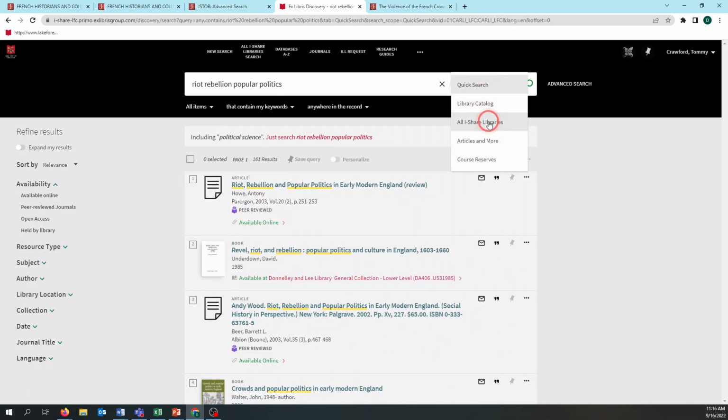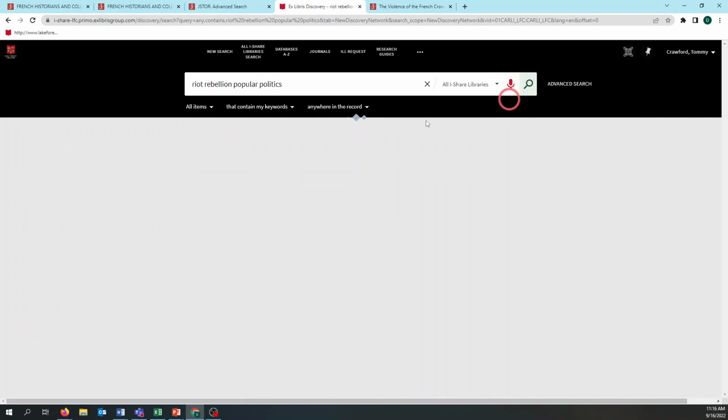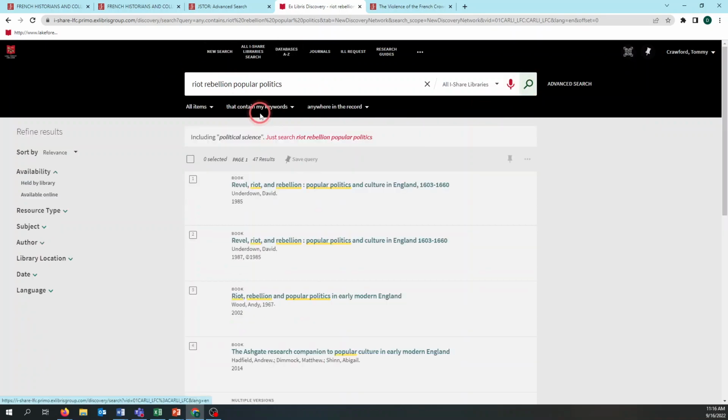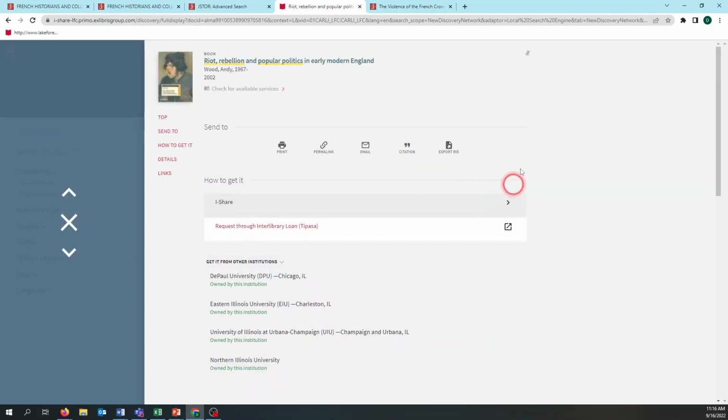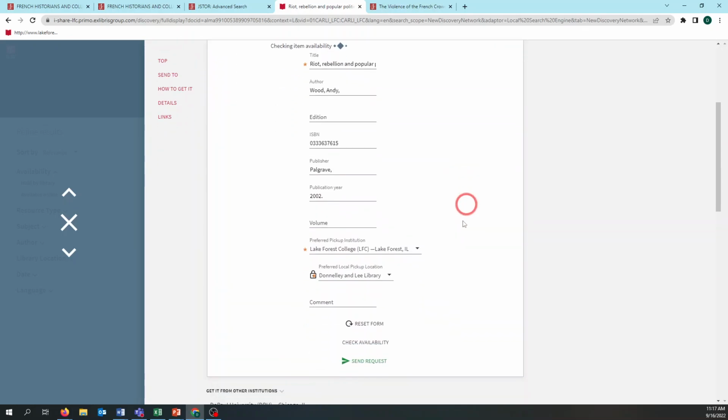Then I can go to the All iShare library search, do the same search with the same keywords from that title. We're also getting that David Underdown book again because it is showing up. But look, here is our book, published in 2002 by Andy Wood, Riot, Rebellion, and Popular Politics in Early Modern England. If I want to request this from iShare, which I didn't show you in class, we would just click this iShare request. It'll take a second to open up, and I'll be able to send a request, and I'll get an email in a couple days saying the book is here. I could just go down and click Send Request.